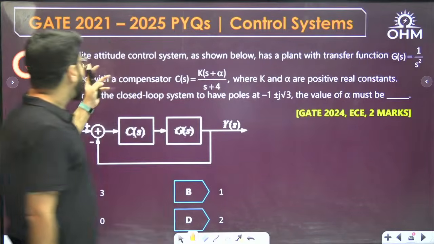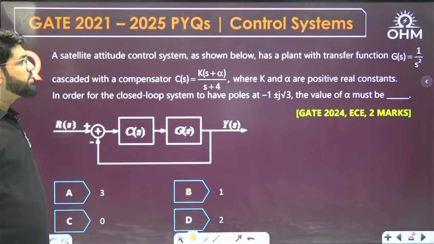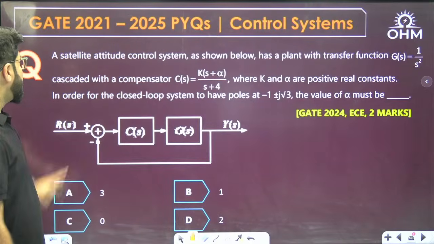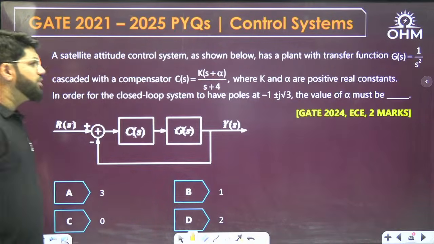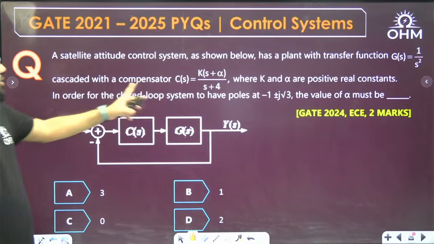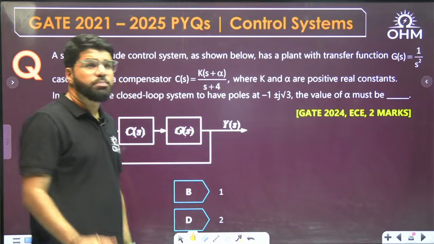A satellite attitude control system as shown below has a plant with the transfer function G(s) cascaded with the compensator C(s) = (Ks plus alpha) upon (S plus 4), where K and alpha are positive real constants. In order for the closed loop system to have poles at -1 plus minus j root 3.